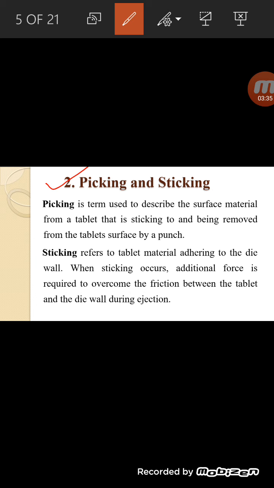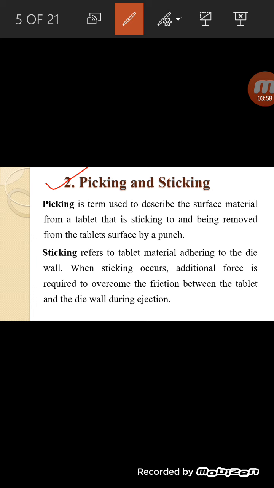Picking means a small amount of tablet material is removed from the tablet surface by the punch.